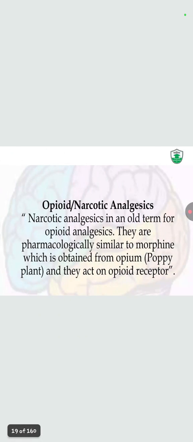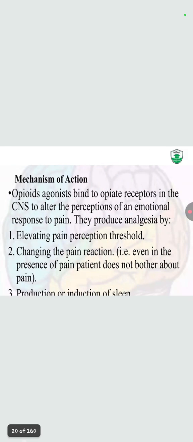Now, the opioids and narcotics. What we studied earlier were non-opioid, non-narcotic analgesics. Now there are the opioid and narcotic analgesics. In the old term, narcotic analgesics; the new term, opioid analgesics. They are pharmacologically similar to morphine, which is obtained from the opium poppy plant, and they act on opioid receptors. An opioid receptor is a mu receptor. There are 5 receptors in our body, centrally, for the opioids.